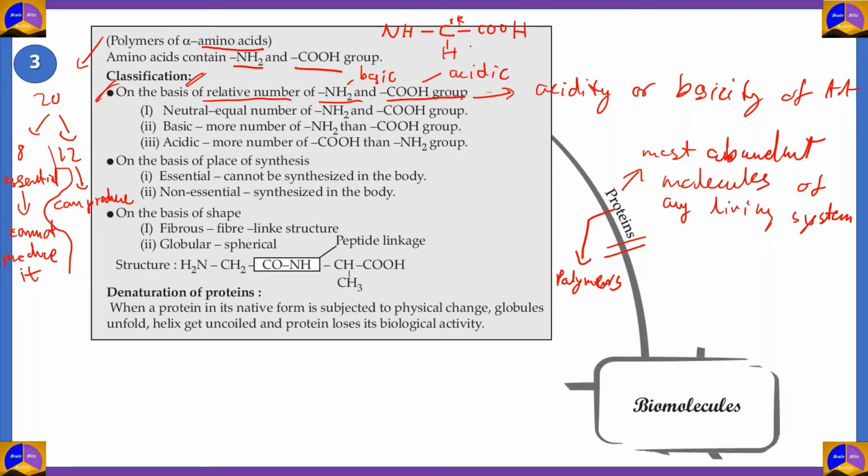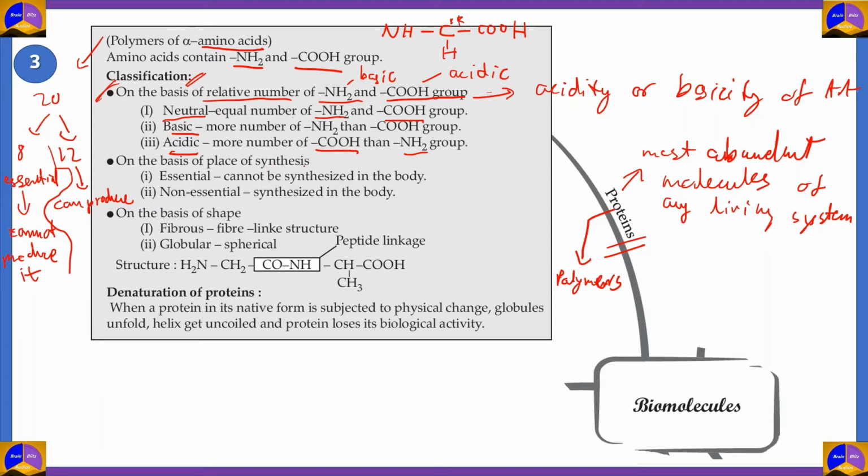So if a protein has an equal number of NH2 and COOH groups, then it is a neutral protein. However, if a protein has more NH2 than COOH groups, then you can safely say that the protein is basic. If a protein is acidic, then you can find more COOH groups than NH2 groups in that protein or amino acid.